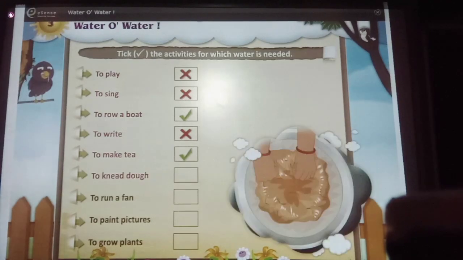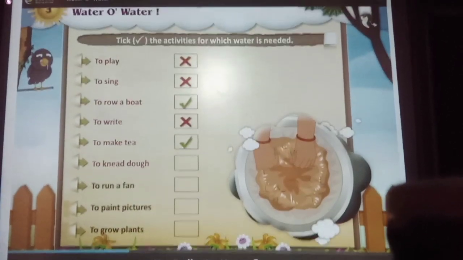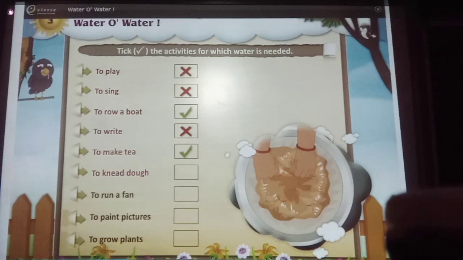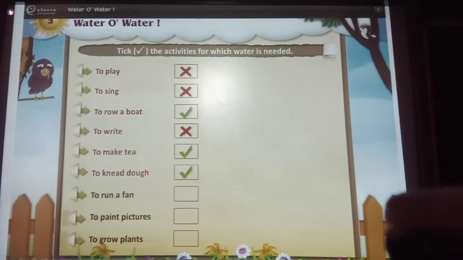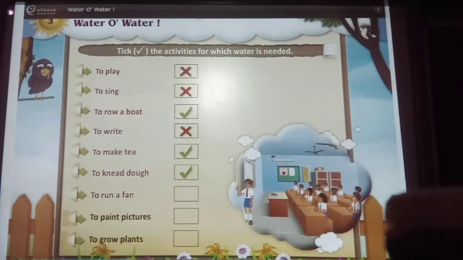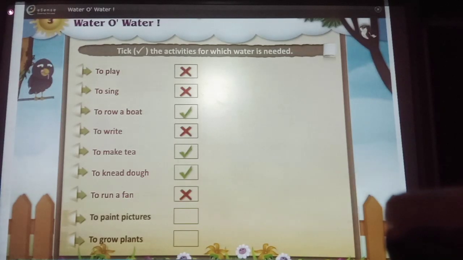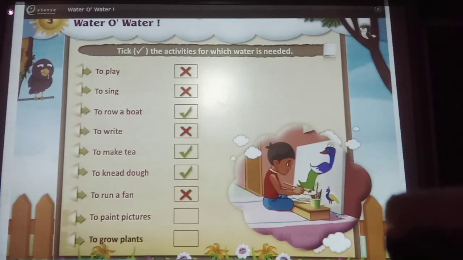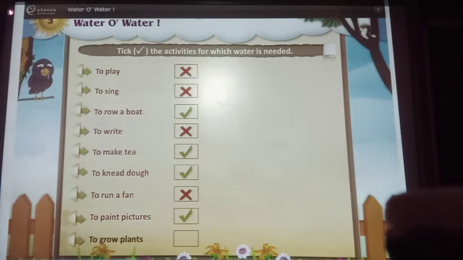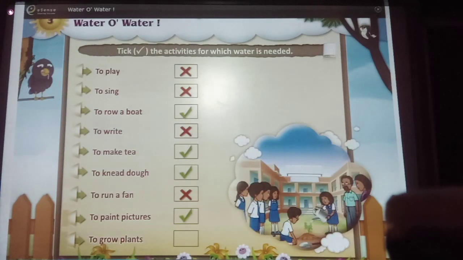Sixth activity, to knead dough. Water is required to knead dough. So here we put a tick. Seventh activity, to run a fan. Water is not required to run a fan. Eighth activity, to paint pictures. Water is required to paint pictures. So here we put a tick. Ninth activity, to grow plants. Water is required to grow plants. So here we put a tick.